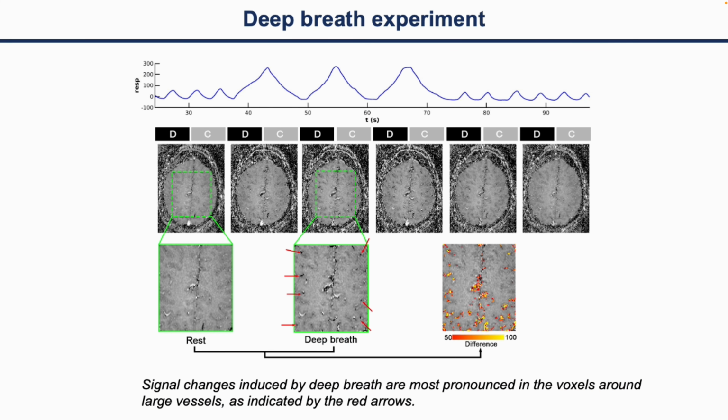So we did a deep breath experiment for comparison and for understanding how respiration affects the fMRI signal. The first row shows the actual respiration curve: first rest, then three cycles of deep breath, and then rest. The image under it represents the actual VAPER image acquired during this deep breath period. The bottom highlights the VAPER image during rest and deep breath. By comparing them, we can see the signal change is most pronounced in voxels around the large vessels, as indicated by the red arrows. Here our acquisition is very well aligned with the deep breath phase.